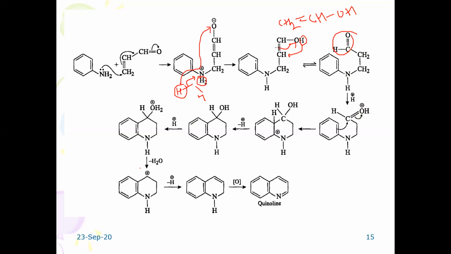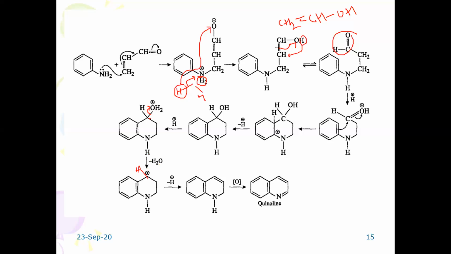Then it involves protonation and deprotonation, and elimination of a water molecule because the oxygen is carrying a positive charge. Because of this, the positive charge is developed here.